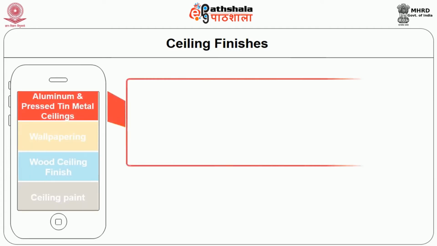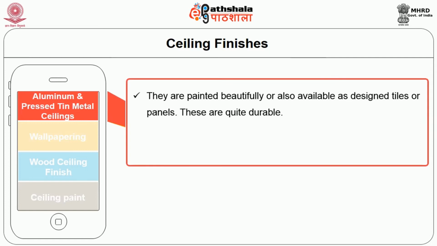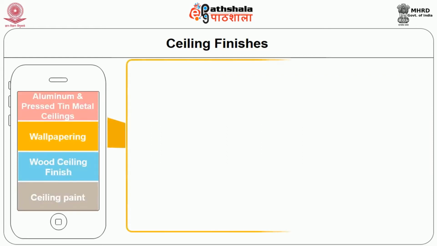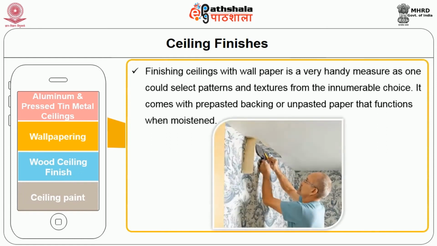Aluminum and pressed tin metal ceilings. They are painted beautifully or also available as design tiles or panels. These are quite durable. Wallpapering. Finishing ceilings with wallpaper is a very handy measure as one could select patterns and textures from the innumerable choices. It comes with pre-pasted backing or unpasted paper that functions when moistened.